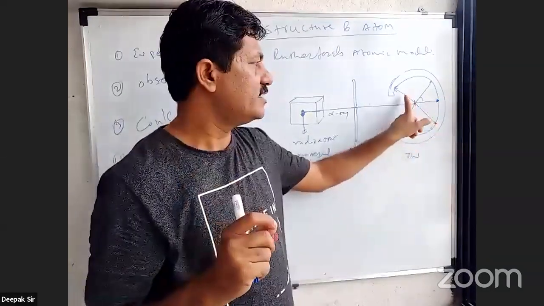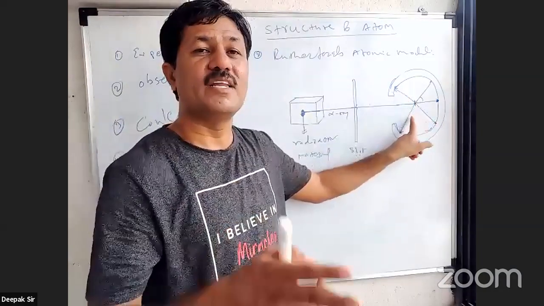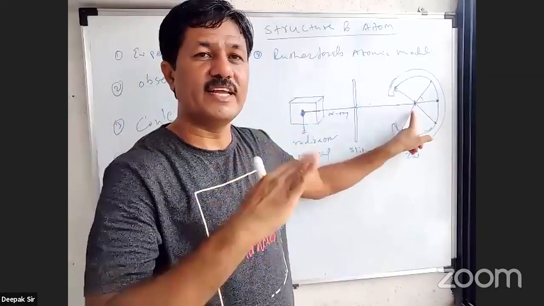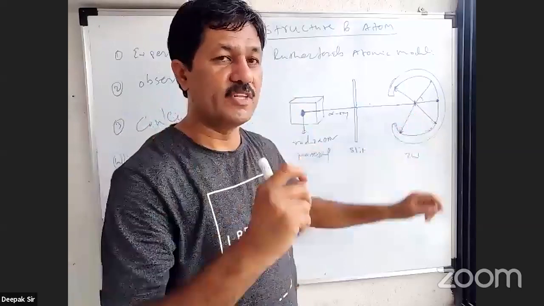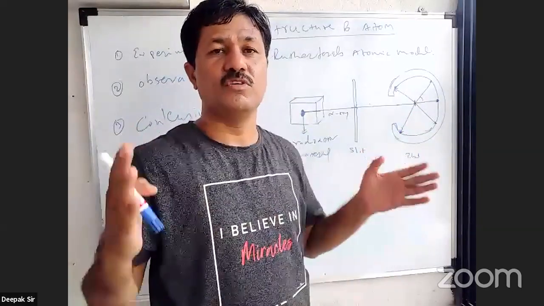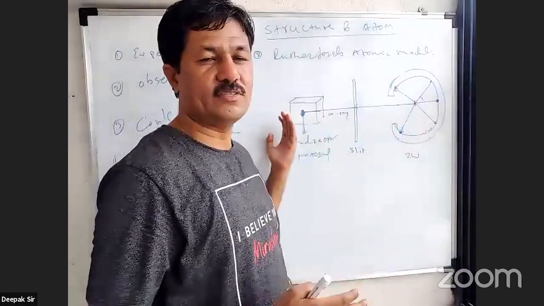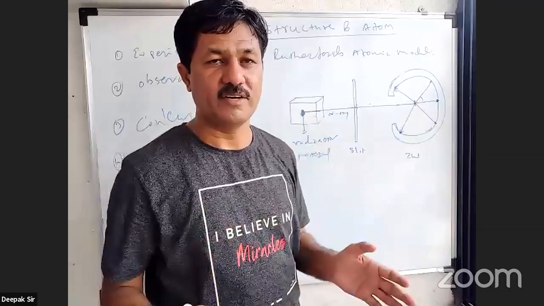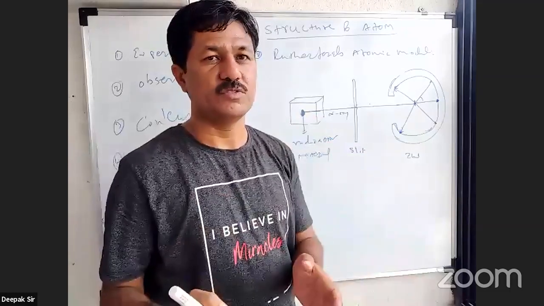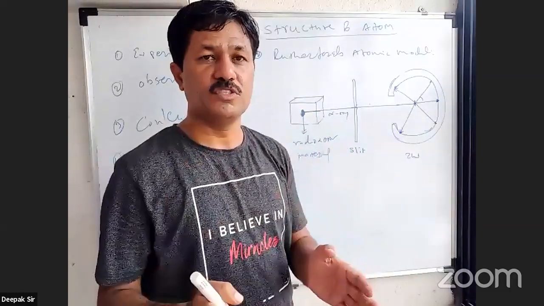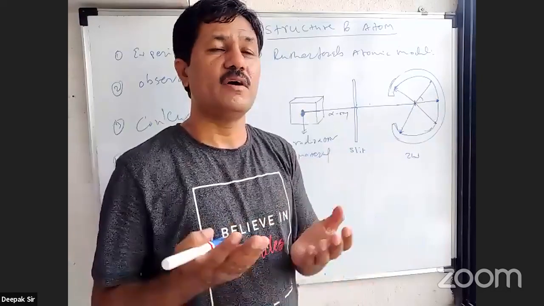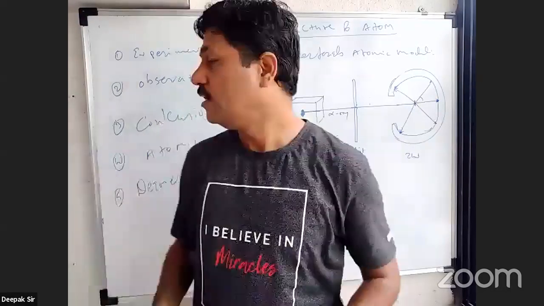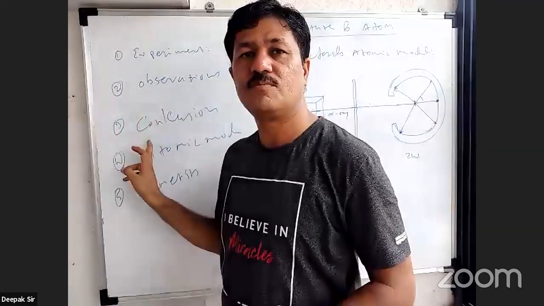Very few radiations deflect by 90 degrees or more, and very, very few, that is 1 out of 20,000 or 30,000 radiations, come exactly in the back direction. These are the observations he made. So, the experiment and his observations. Now, based on the observations, he drew some conclusions. Once the observations are done, we have the conclusions.